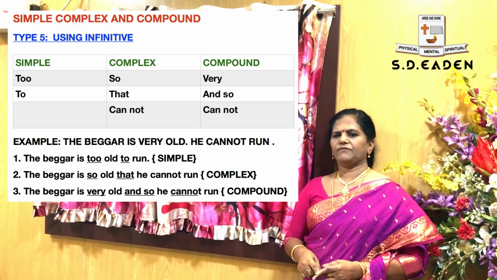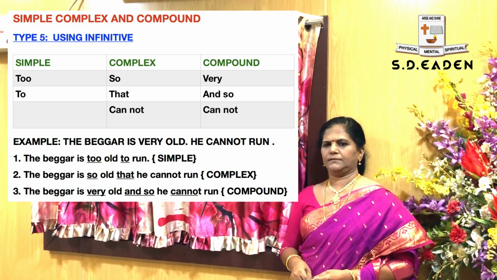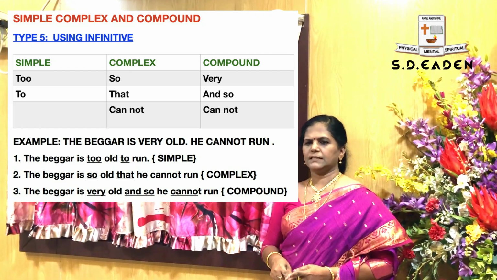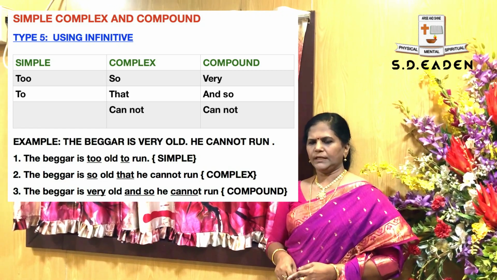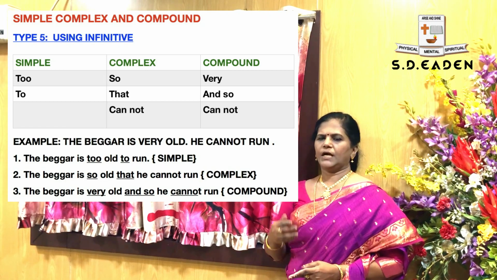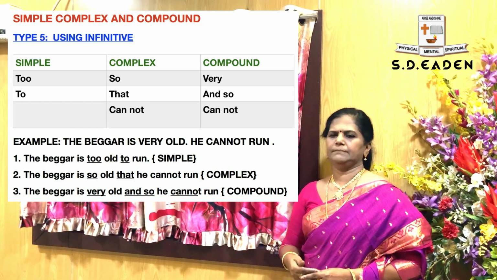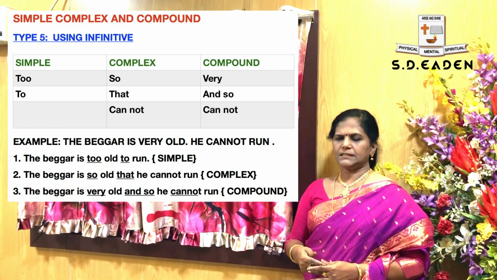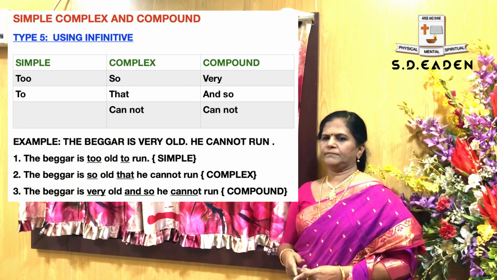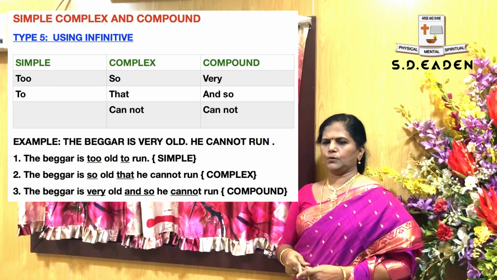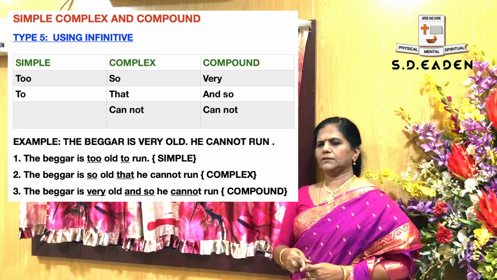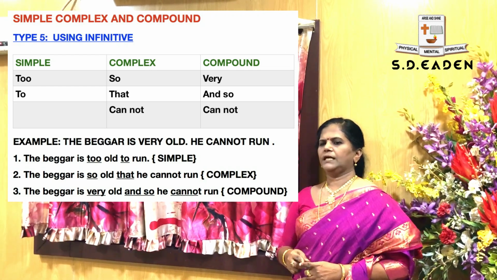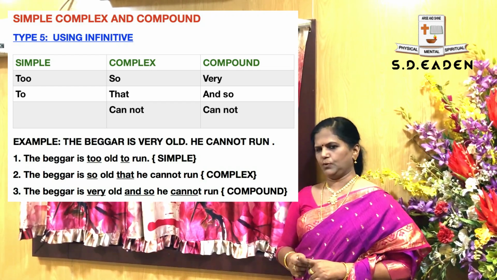The beggar is very old. He cannot run. Okay, the given sentence is: the beggar is very old, he cannot run. Now we are going to apply the keywords in a simple sentence. The beggar is too old to run. Here with too you have to use too, and in the second part you have to use to.